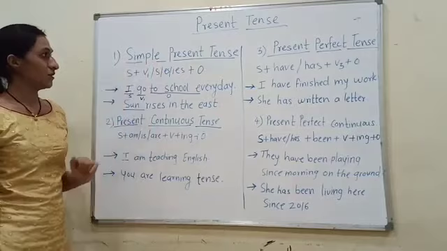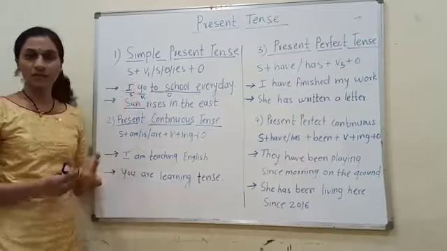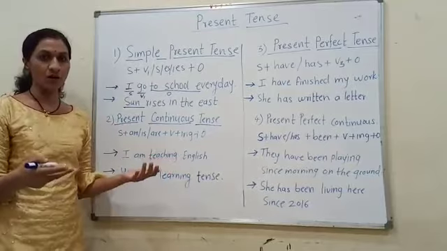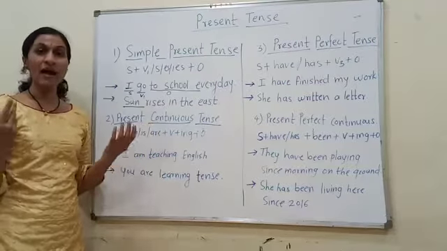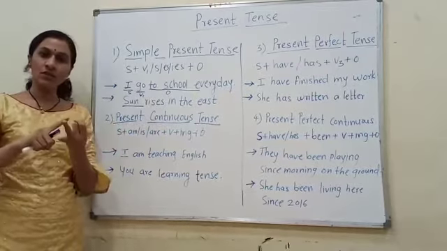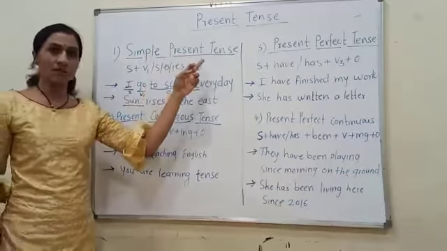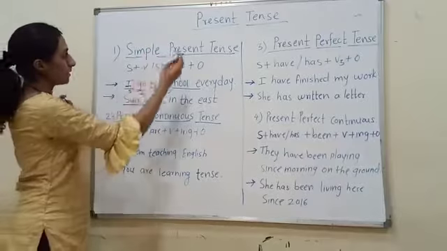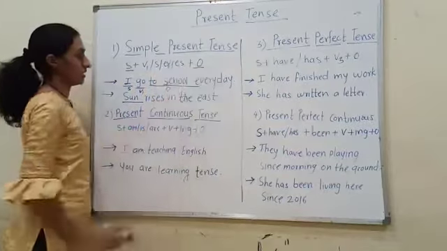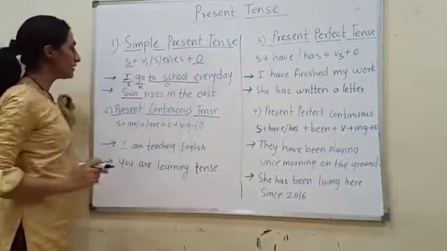Simple present tense. First I will tell you where we use simple present tense. We use simple present tense while telling our daily routine, or telling a universal truth, or your habit also. You can say daily routine, universal truth and to tell your habits, you have to use simple present tense. The structure of the simple present tense is S plus V1, s/es, plus object. If there is a structure like this, that sentence will be simple present tense.